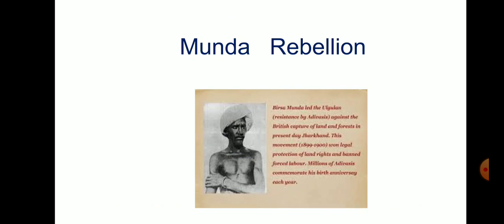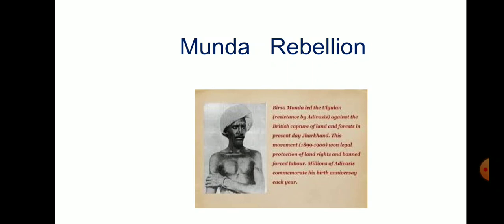Birsa wanted to bring back the golden age of Mundas. He wanted to free his people from the oppression of traders, moneylenders, zamindars and the British. He asked the tribals to forcefully take back the land that the British had taken away from them. This movement was also a social movement aimed at reforming tribal society. Birsa wanted people to give up liquor, performing animal sacrifices, worship of evil spirits and leading a dishonest life.